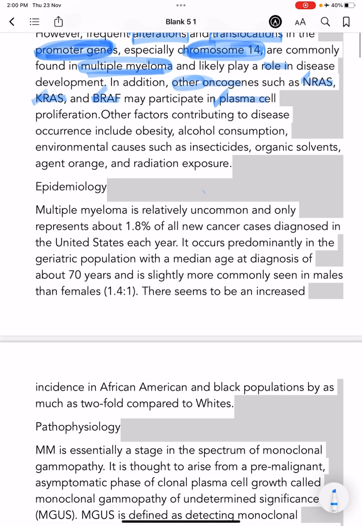Apart from these oncogenes, what are the other factors contributing to disease occurrence?